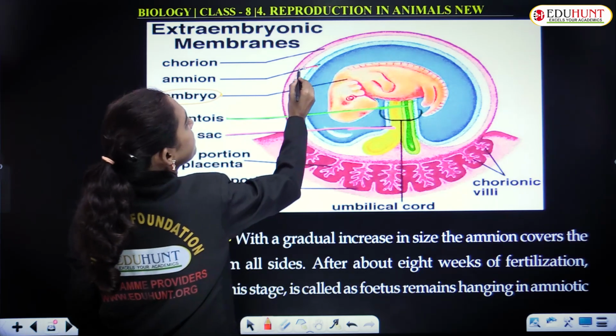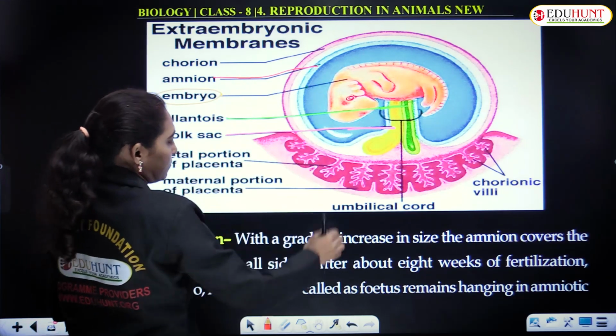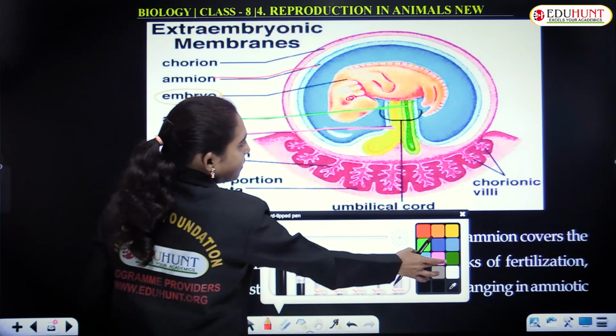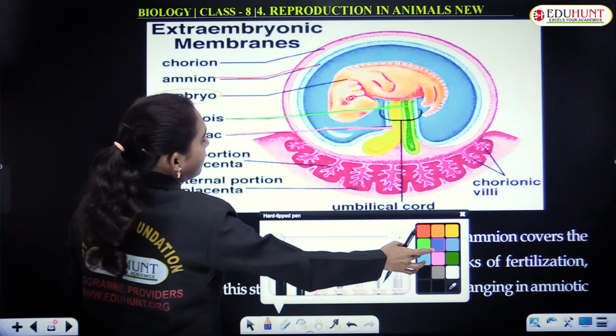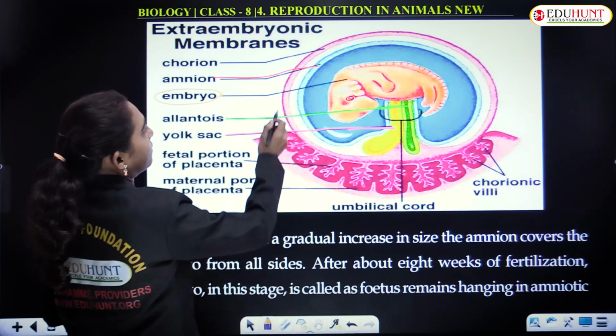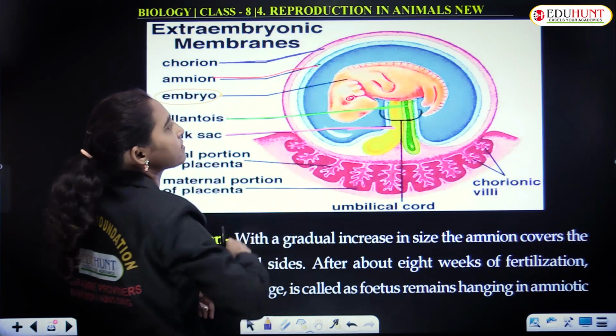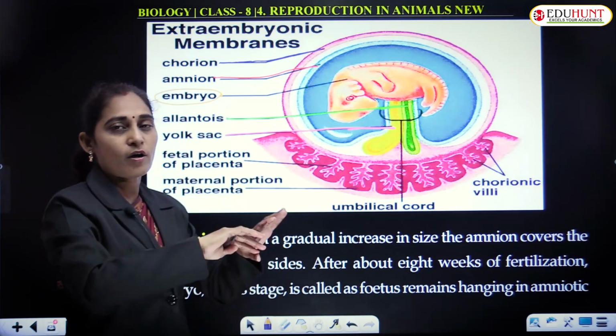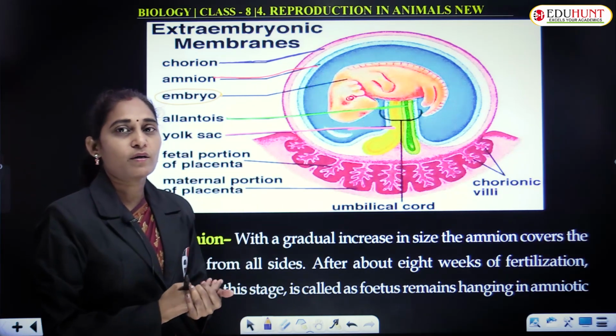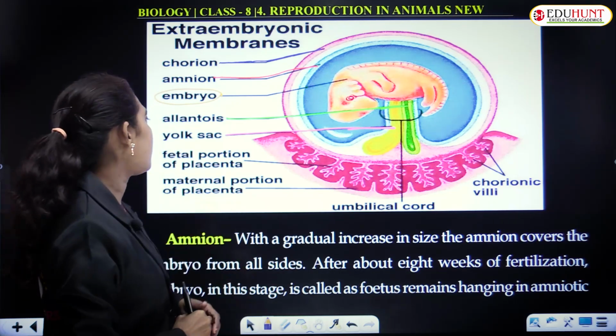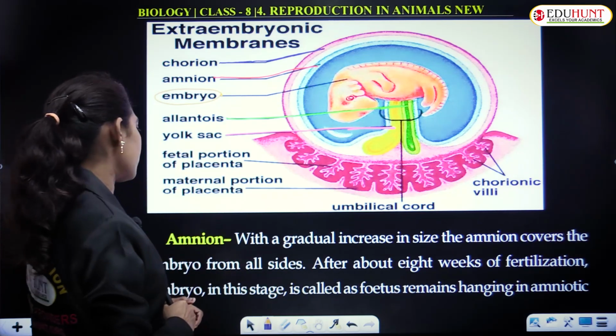Amnion, the blue one is the amnion. Pink one is the chorion. Chorion is the outermost covering of the fetus. So these are the 4 different layers.